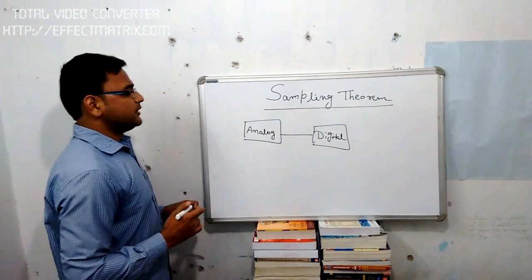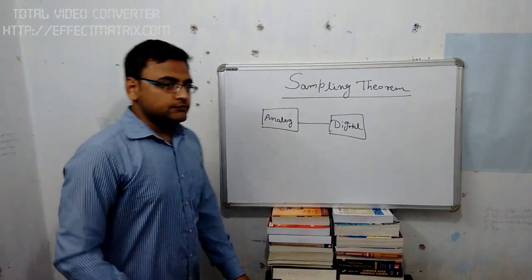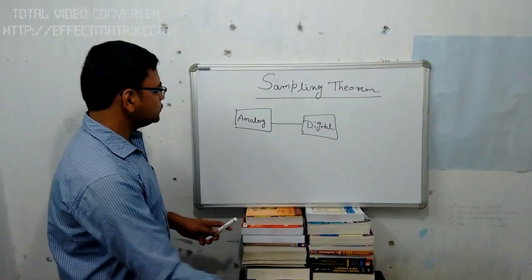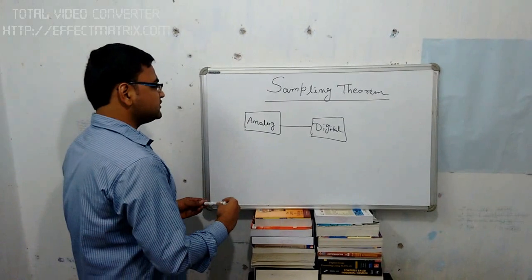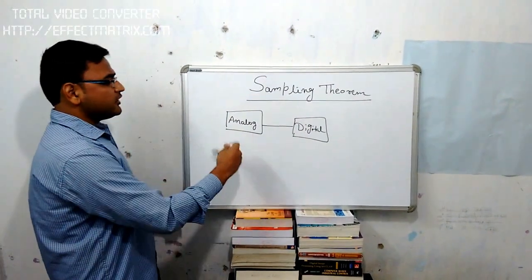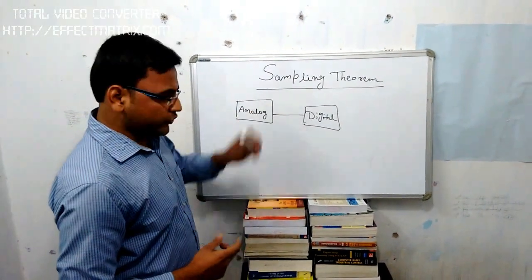We follow some steps for converting analog to digital. Now we will discuss analog to digital conversion. When we convert analog signal to digital signal, our first step is sampling.